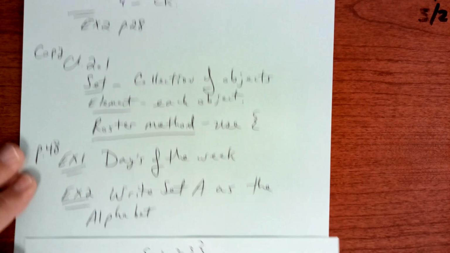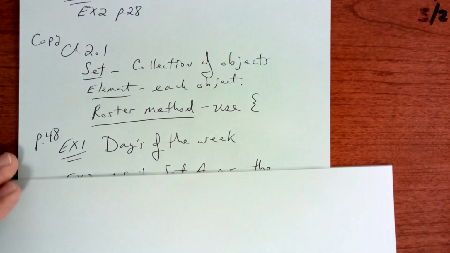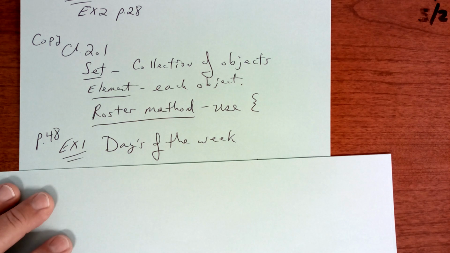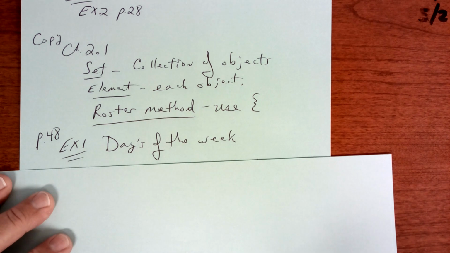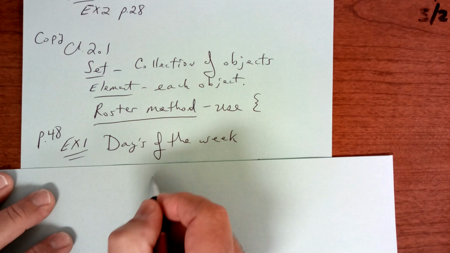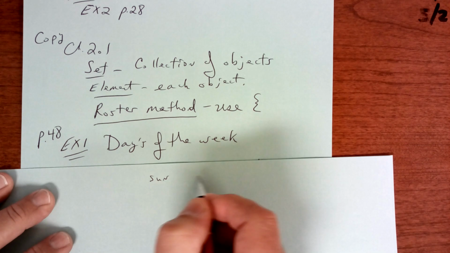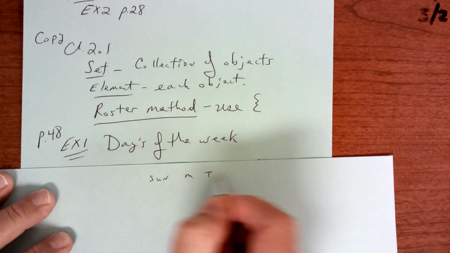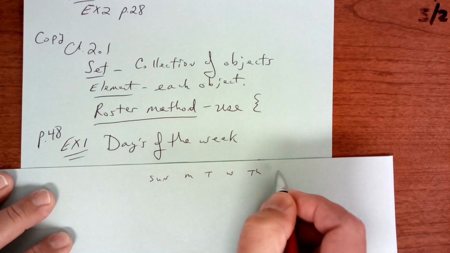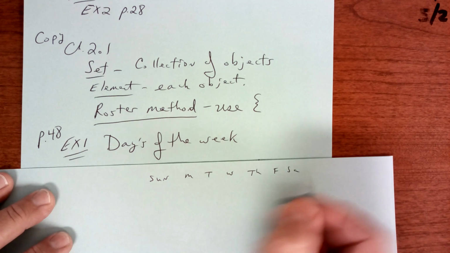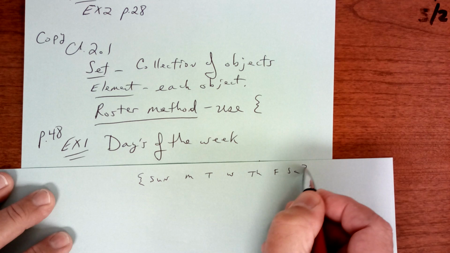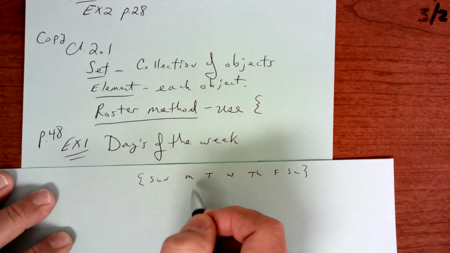Okay? The days of the week. So page 48, example 1. Some people start the weekday on a Sunday, and then it goes Monday, Tuesday, Wednesday, Thursday, Friday, and then Saturday. And there it is. Some countries start the first day on a Monday.